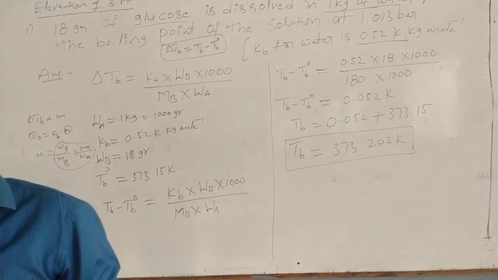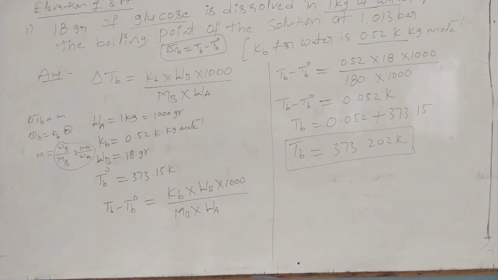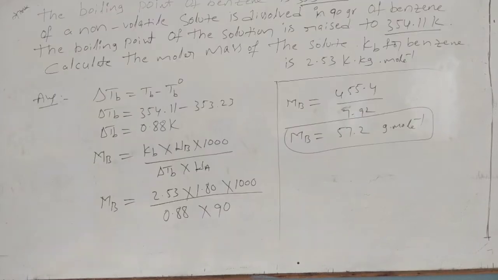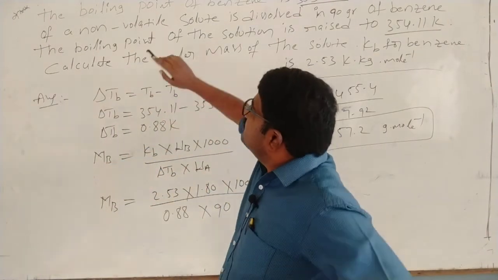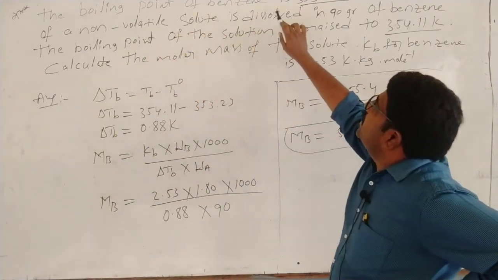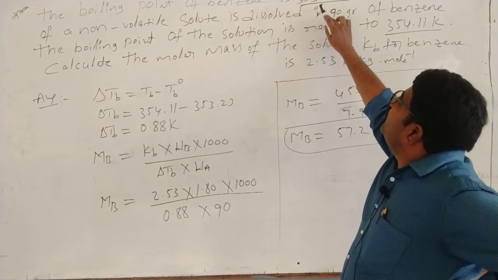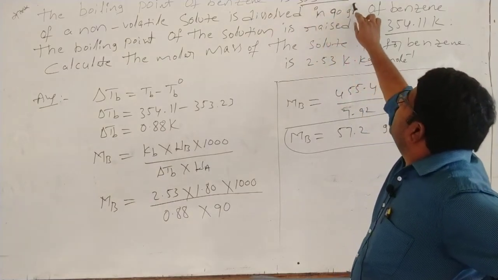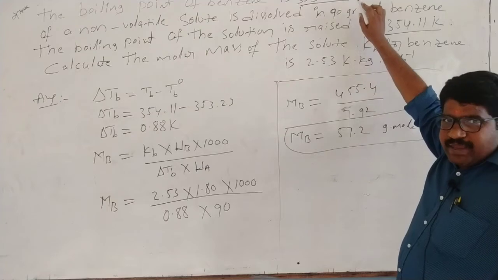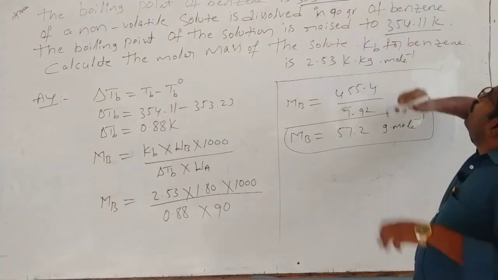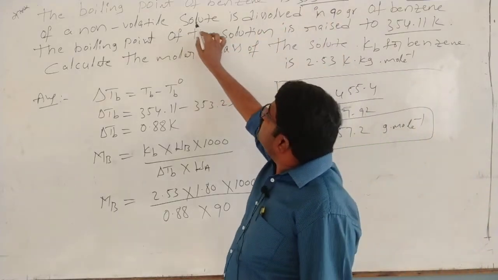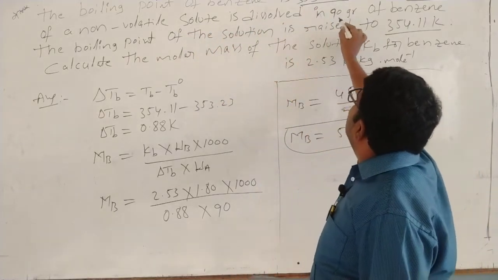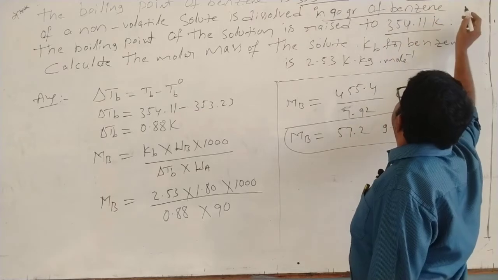So one more problem, see. Next one, this is another model problem based on elevation of boiling point. The boiling point of benzene is 353.23 K. When 1.80 grams of non-volatile solute is dissolved in 90 grams of benzene.